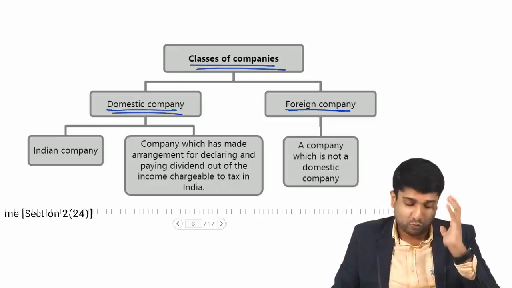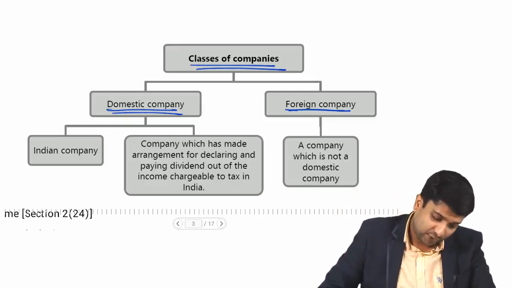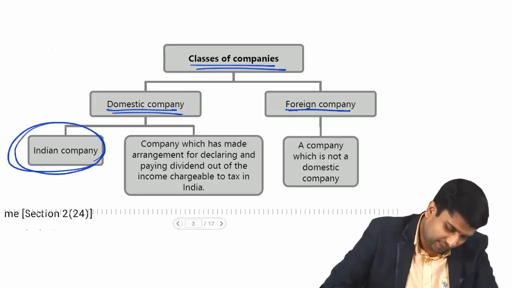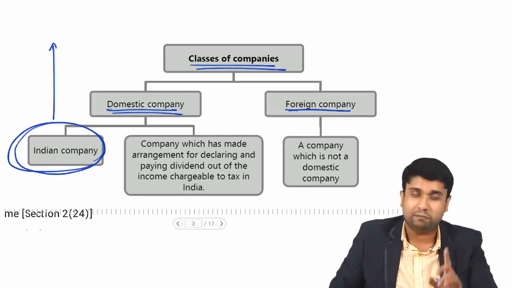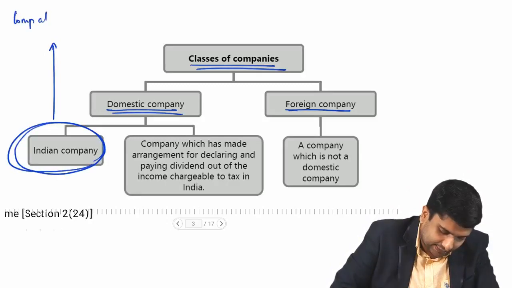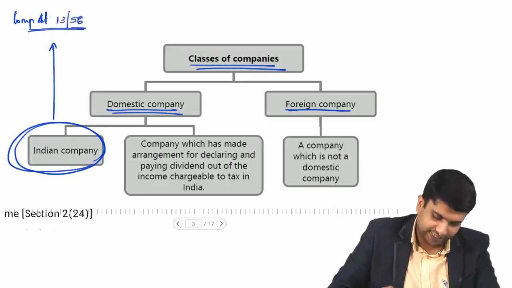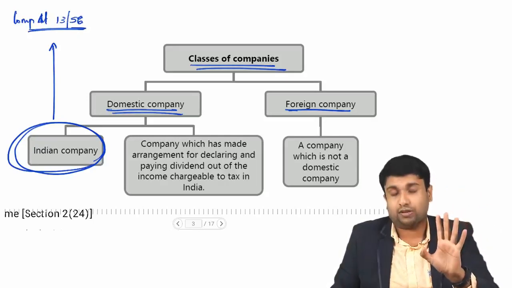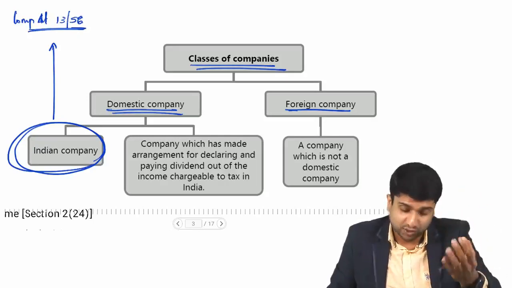And now let's understand what exactly is this domestic company. First, domestic company means simply an Indian company. And what is an Indian company? Indian company means a company which is incorporated as per the Companies Act 2013 or 1956. So that is what is called an Indian company. A company which is incorporated as per the laws of India is called an Indian company.